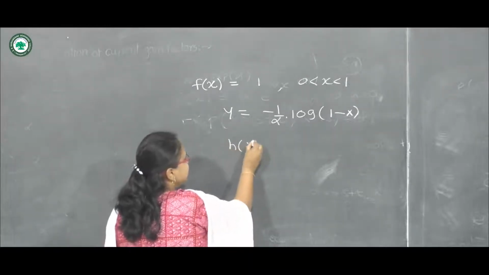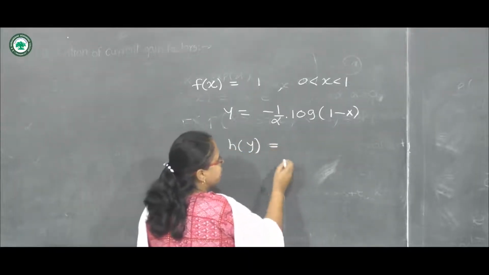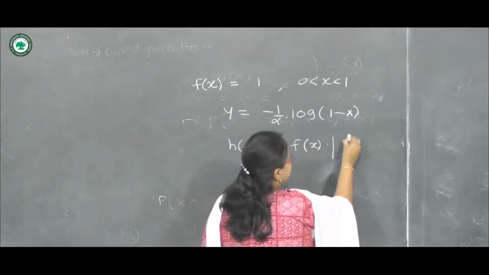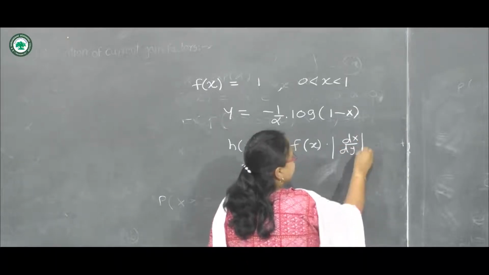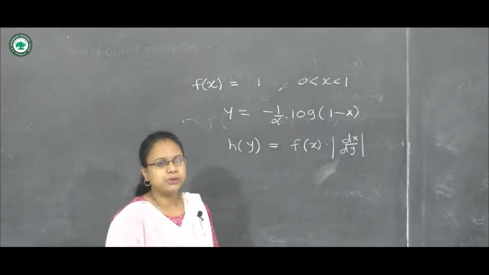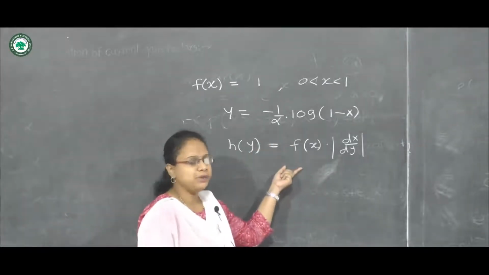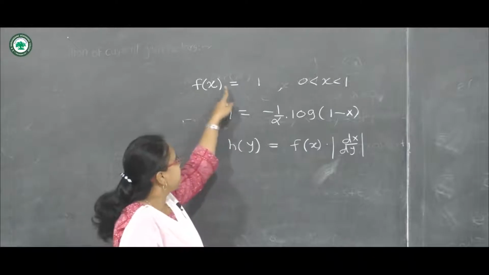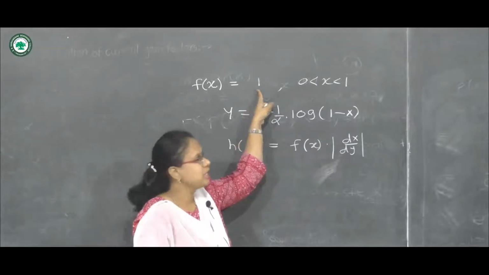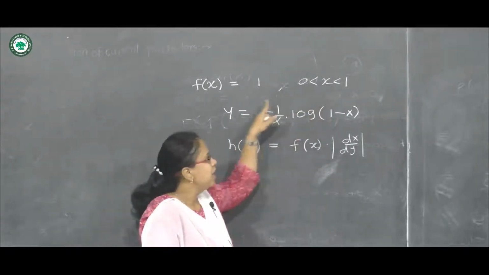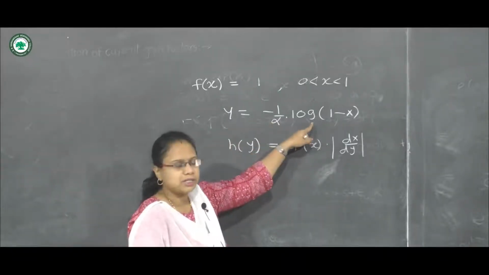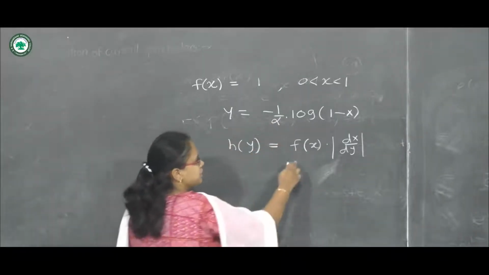So h of y, the PDF of y, can be obtained by using f of x into mod of dx upon dy. Either we can use this or we can use the distribution function method also. Let us solve this example by using this method. Here f of x is a standard uniform distribution with x between 0 and 1, and we want to obtain the distribution of a new variable which is a function of x. Now we will use this formula.